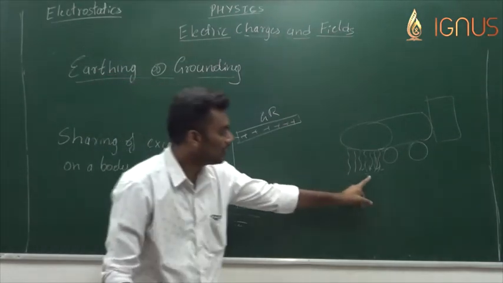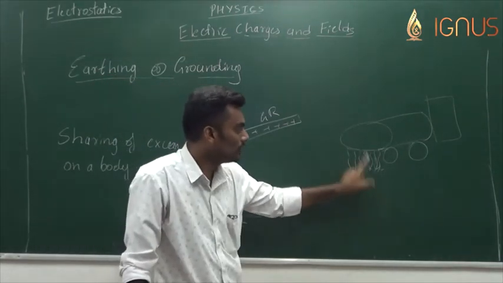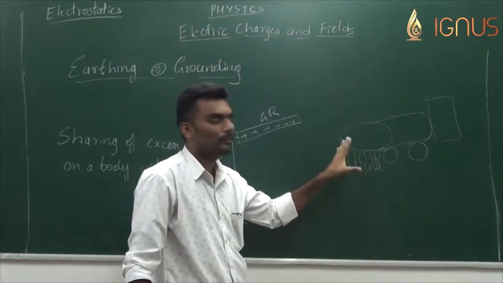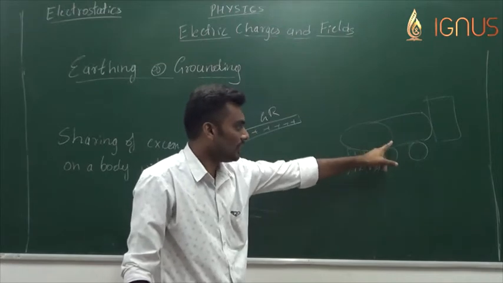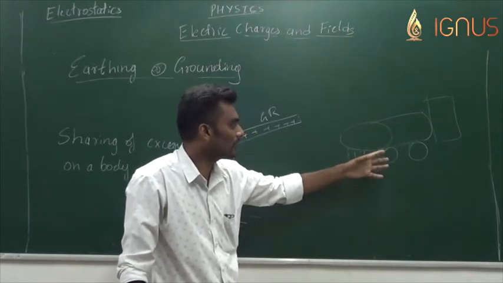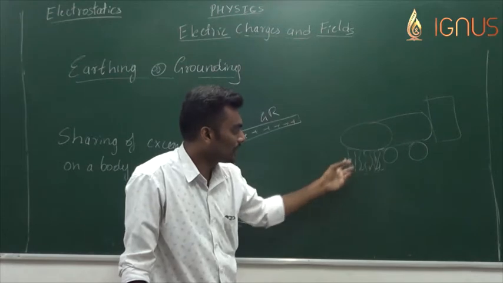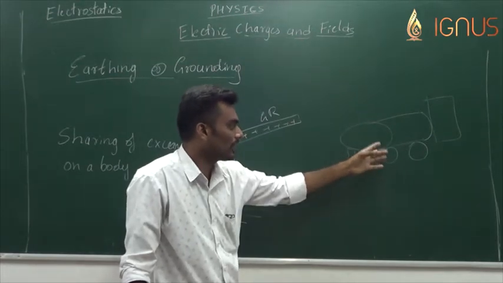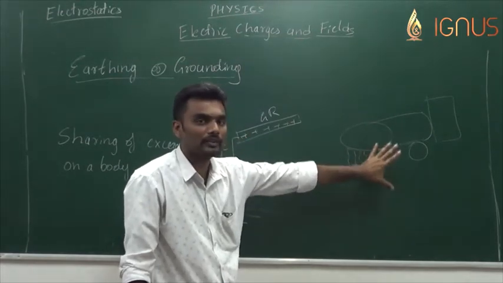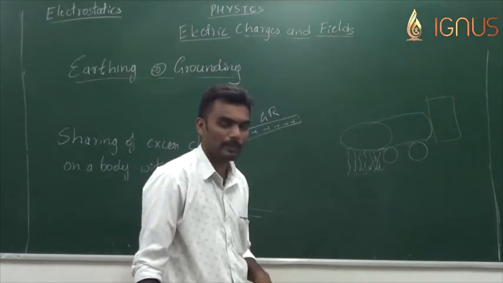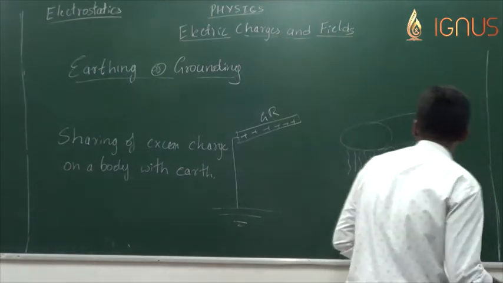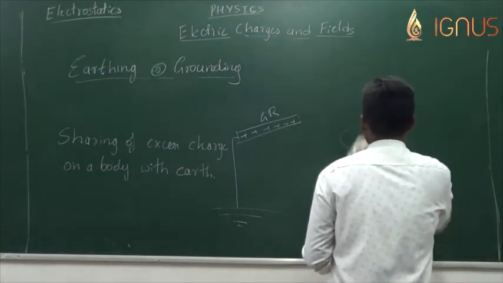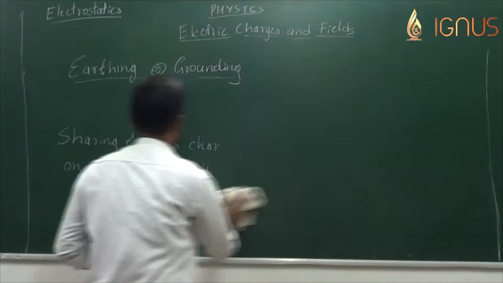So these chains are useful for avoiding explosion by transferring the excess charge produced due to the friction in the container, and the truck is safer. So this is one application of earthing, and obviously we use earthing and grounding in our homes and buildings.